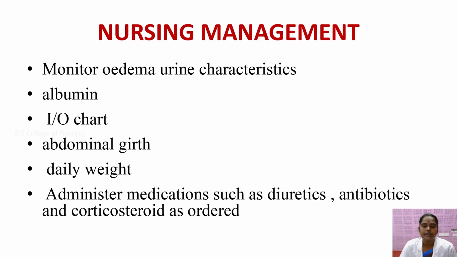In the nursing management, when you are receiving a nephrotic syndrome child, you have to monitor the edema, the urinary catheterization, and the albumin status, and you have to maintain the IO chart and abdominal girth chart if the baby develops ascites. You have to mention the abdominal girth chart and daily weight, how much weight the child has gained, that is, the edema or ascites during nephrotic syndrome, and administer medication such as diuretics, antibiotics and corticosteroids as per the doctor's order.